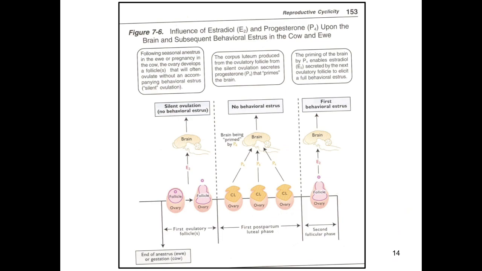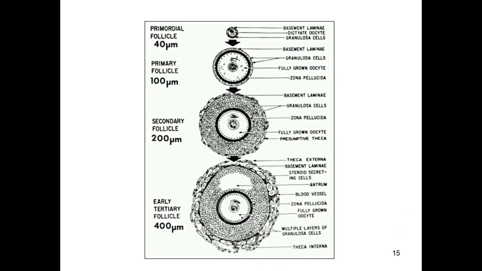when the E2 level is elevated. Here we can see the size of the follicles from primordial follicle, primary follicle, secondary follicle, and early tertiary follicle, and the different structures present in them. And in this tertiary follicle there is an antrum and the follicle, and the well-developed thecal cells and the granulosal cells.